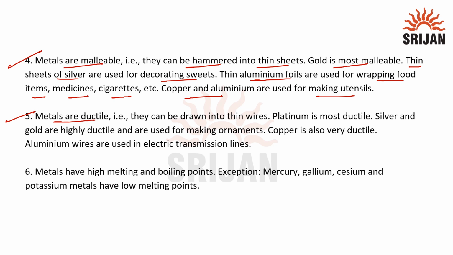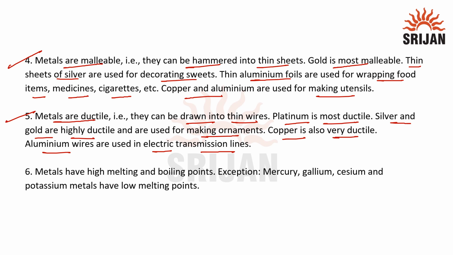Ductility is the ability to be drawn into thin wires. Platinum is the most ductile metal, whereas silver and gold are also highly ductile and are used for making ornaments. Copper is also very ductile and is used for making wires. Aluminium wire is used in electric transmission lines.